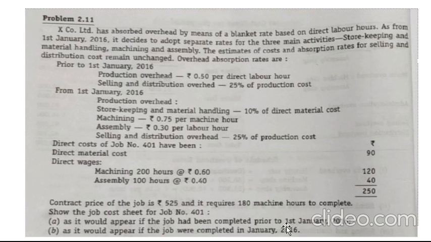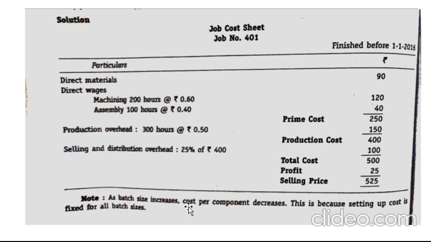If we are completing it before 1st January 2016, what will be the profit? Your old contract price is 525, which you'll consider as your selling price. You've got your cost, you know the selling price, you can easily find out your profit. 500 you've got as per the calculation, and the selling price as per the question is stated as your contract price. The difference of your total cost and selling price will give you your profit, which is 25 rupees. 525 minus 500 will give you 25. As your selling price is more than your cost, you will get profit.